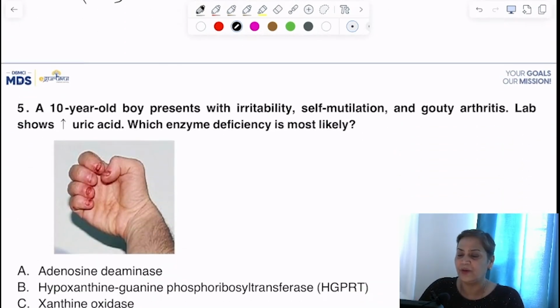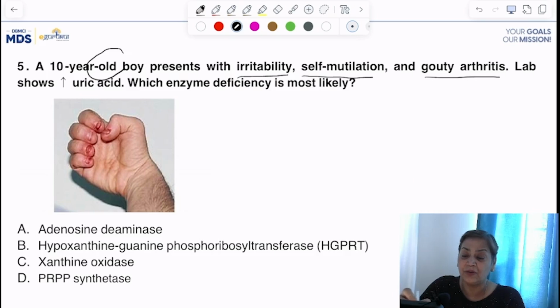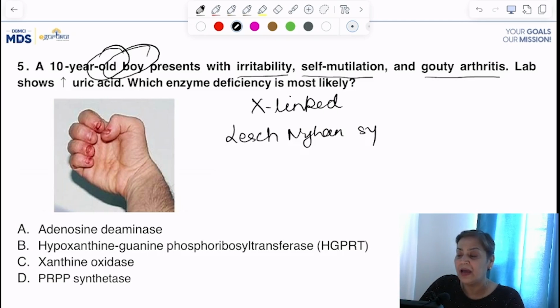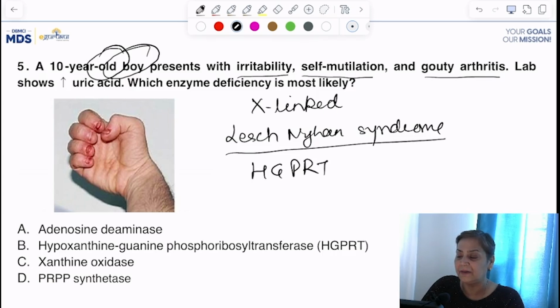Then moving on to the fifth question. A 10-year-old boy presents with irritability, self-mutilation and gouty arthritis. First of all, boy. That means it must be X-linked, and the rest is clear from the question itself. Irritability is this, self-mutilation. We all know that self-mutilation, X-linked, it is none other than your Lesch-Nyhan syndrome. And we all know that in Lesch-Nyhan syndrome the deficient enzyme is HGPRT. So obviously the answer will be this, which is your option B. And these are very straightforward questions which we have discussed so many times in the class.